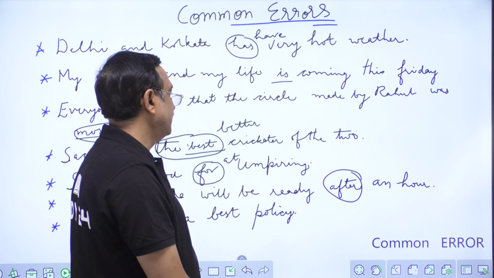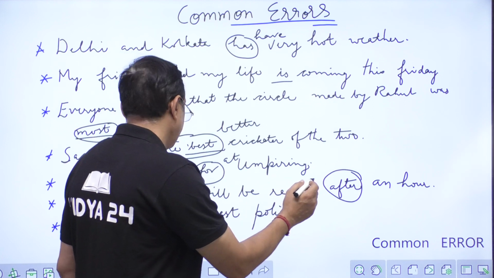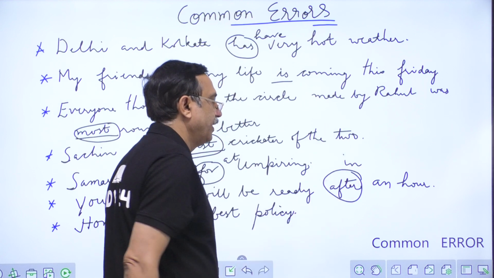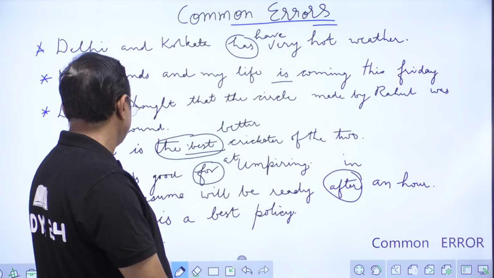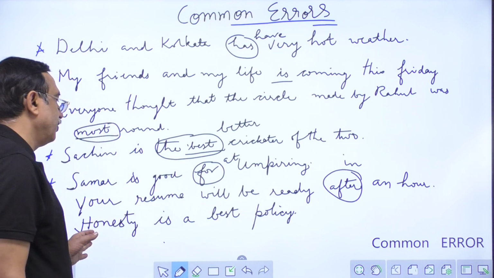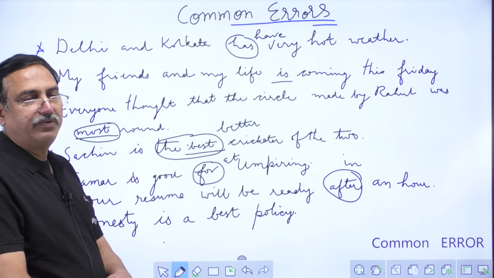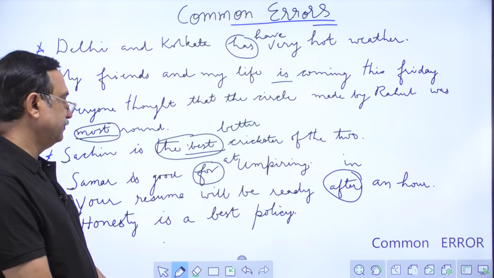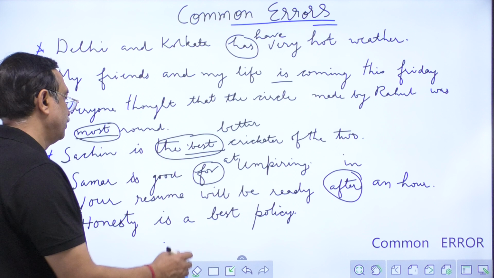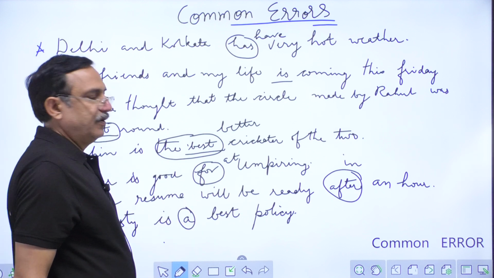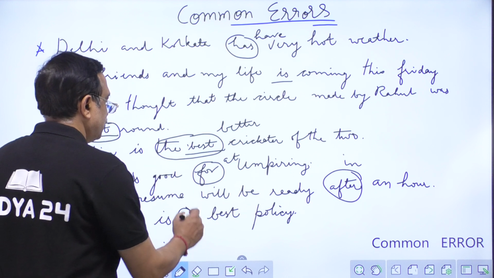It should be replaced: ready in an hour. So we should use in. Next sentence: honesty is our best policy. Here we have an error of article. Actually, the should come. A is an indefinite article, so the should replace it.